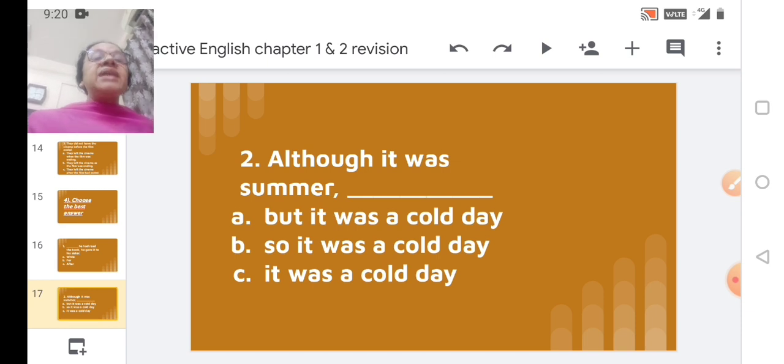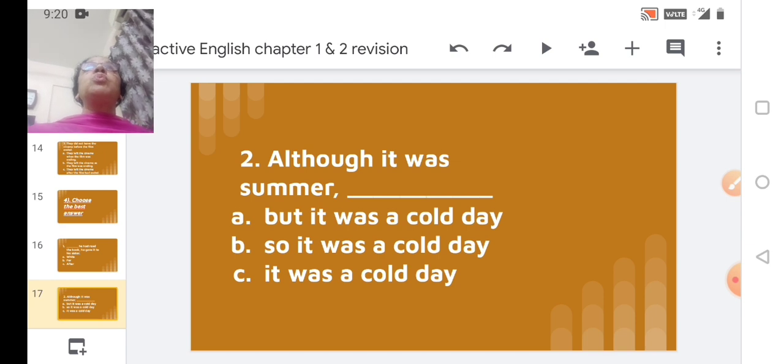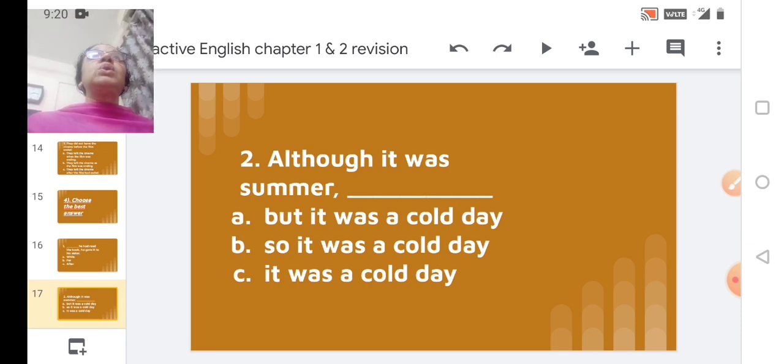Revise whatever has been given to you in your worksheet. Then you must have purchased your textbooks. So the Active English book, I hope you have started writing. Some of you must not be having textbooks, so we have scanned and sent the pages which are there for the exams.